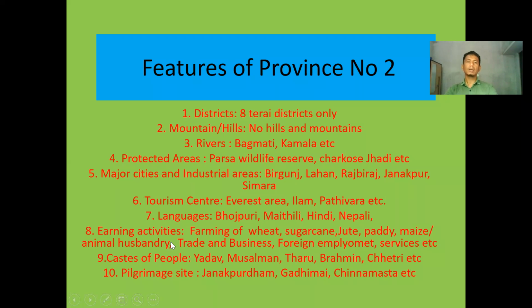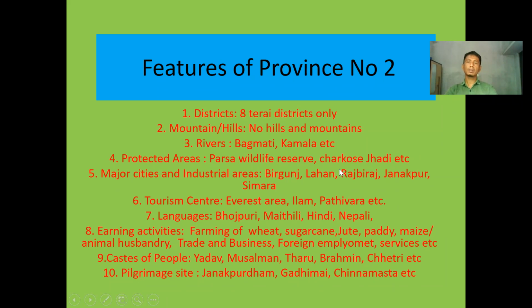Okay. Similarly, earning activities. People of this province number 2 have been involved in farming. They grow wheat, sugarcane, jute, paddy, etc. They are involved in animal husbandry too. They have been involved in trade and business as well, because people have to survive. For surviving purposes, they have to be involved in different kinds of economic activities. They have to earn money. People of this province too have gone abroad, to foreign countries for employment. Similarly, people of this region are even involved in government services, teaching, and so many other professions.